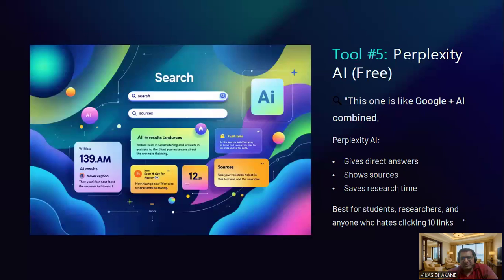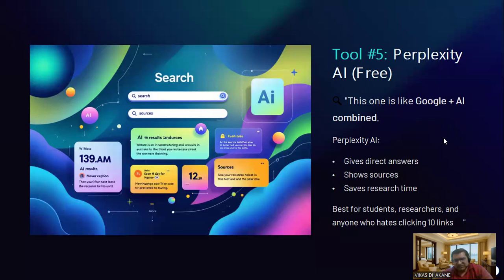Now in that list, next we have the Perplexity AI tool. This tool is also helpful for all the academicians, because this tool is just like Google. But if you have experience, whenever you are searching something on Google it gives you a vast amount of information from different sources. But the Perplexity tool is one more step ahead of Google. It is Google plus AI combined. So this gives you the direct answer, the exact answer you can get using the Perplexity tool.